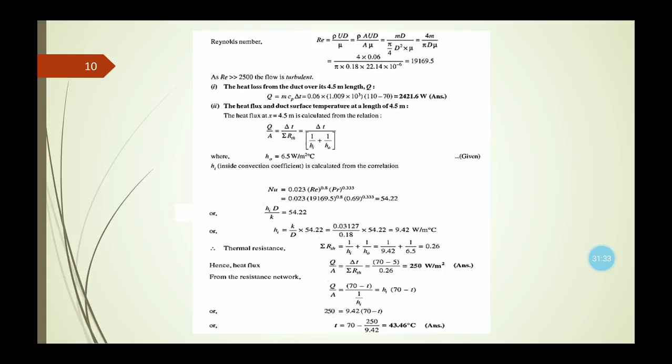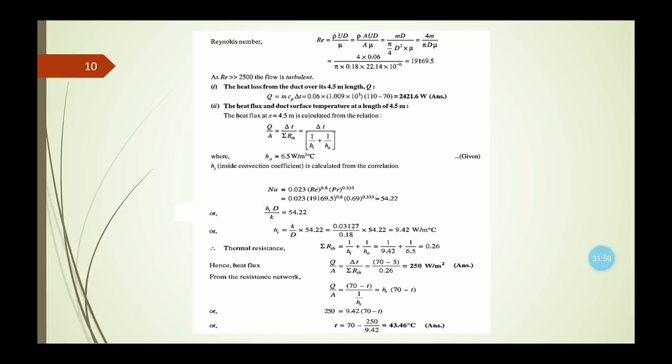It can be rearranged and represented in terms of the mass flow rate and diameter, that is 4m divided by pi d mu. So the value of the Reynolds number which we are getting here is 19,169.5. That means the nature of the flow for this tube is turbulent.